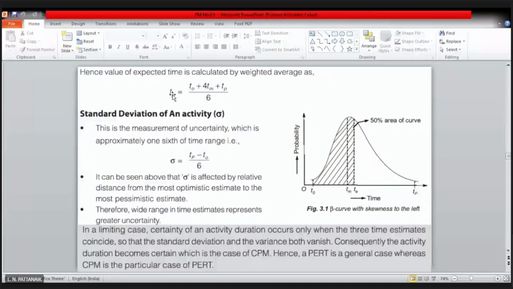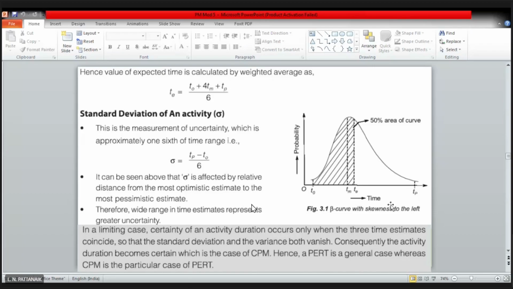वैल्यू. But in case of PERT, what you are using, PERT believes that the activity time may not be a fixed value, but it may vary. It may vary between 2 extremes, that is optimistic time and pessimistic time, right? And it follows the beta distribution. So you have to find the mean time for each of the activities using this formula. This formula is TO, that is optimistic time, plus 4 times of most likely time, 4TM, plus TP, that is the pessimistic time, divided by 6. Okay? So this formula is applicable for beta distribution.